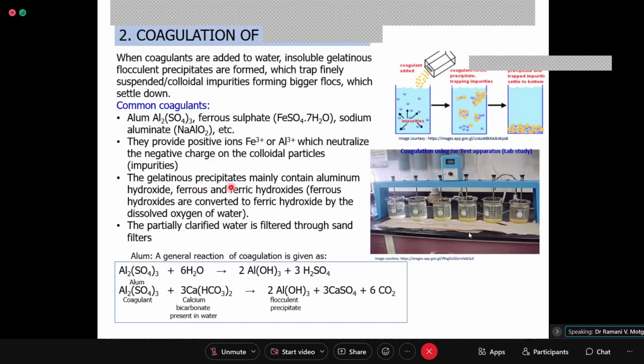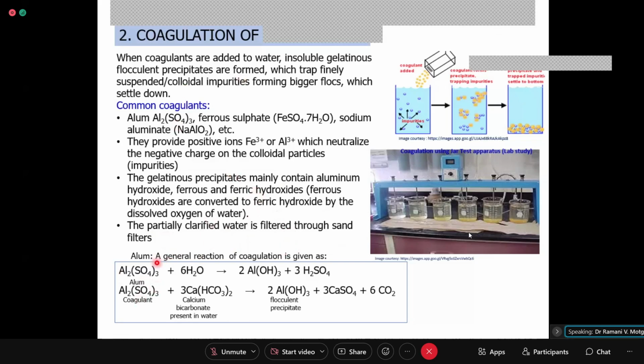The gelatinous precipitates mainly contain aluminum hydroxide, ferrous and ferric hydroxide. Here, ferrous hydroxide is converted to ferric hydroxide by dissolved oxygen in water. These have more surface area and positive charge. Partially clarified water is then filtered through the sand filters. Generally, a slow sand gravity filter is used after coagulation.